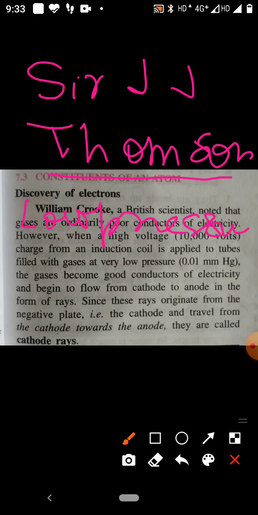Generally, you have studied gas is a poor conductor of electricity, but gas can conduct electricity when it is taken at very low pressure, that is 0.01 mm of mercury, Hg.